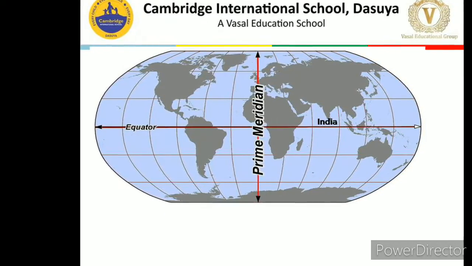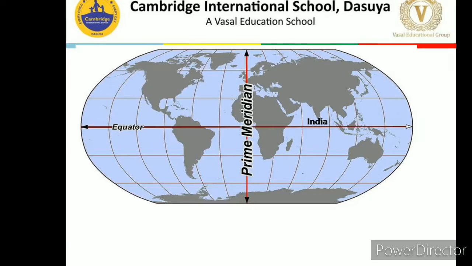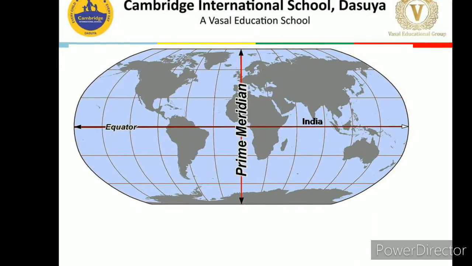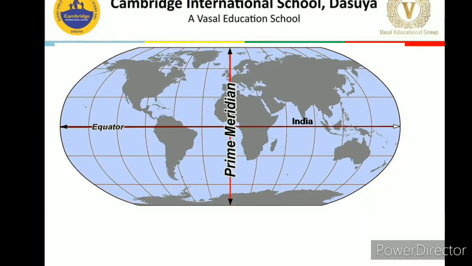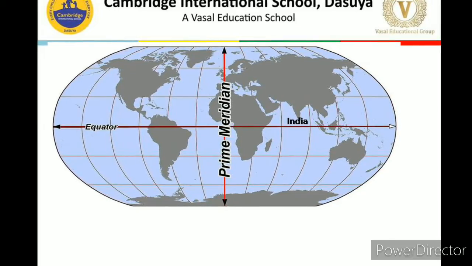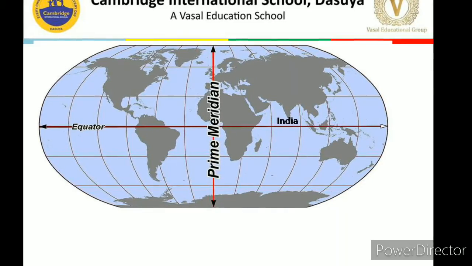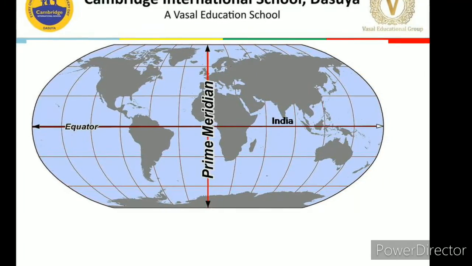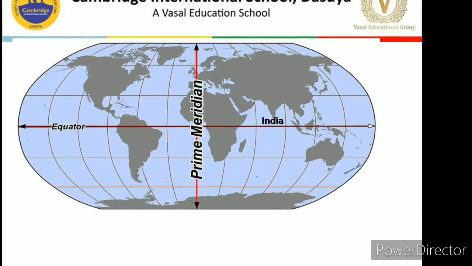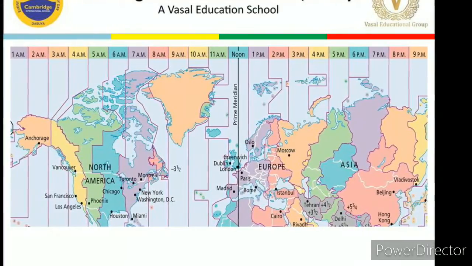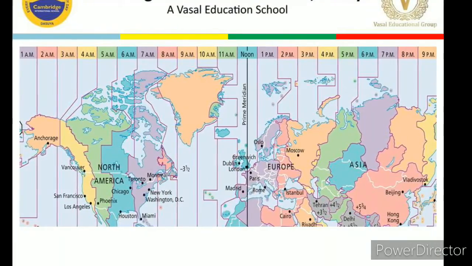Dear children, as I have shown you the prime meridian, in this picture also you can see this prime meridian is passing through Greenwich, the British Royal Observatory. So when the sun is at the highest point on this meridian, that time is considered as midday or the noon time, or we can call that the local time of the prime meridian. As the earth rotates from west to east, the places east of Greenwich will be ahead of Greenwich time, and those in the west will be behind the Greenwich time.